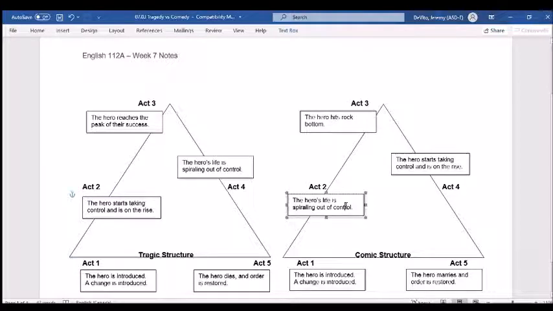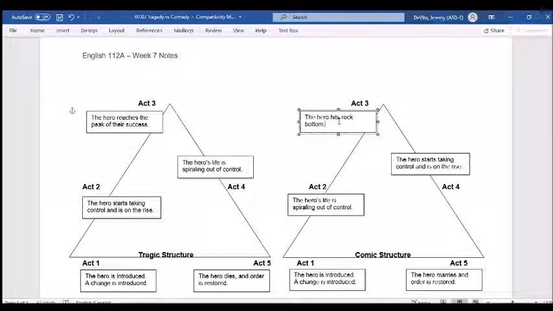And then in Act 2, that's when the hero's life spirals out of control. So where in a tragedy the hero's taking control in Act 2, in Act 2 of a comedy, the hero's life is spiraling out of control. Things are getting worse, and they can't seem to control their fate. And then when they hit Act 3, it's rock bottom.